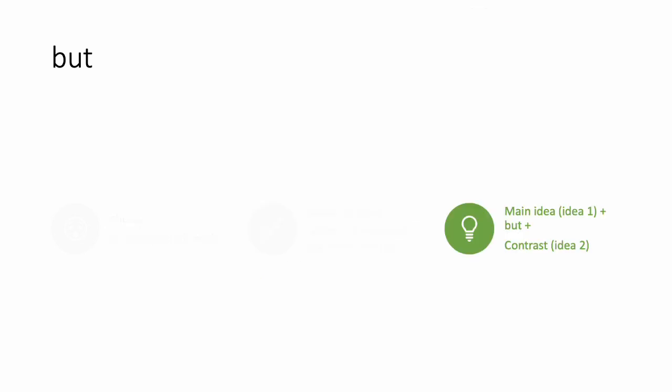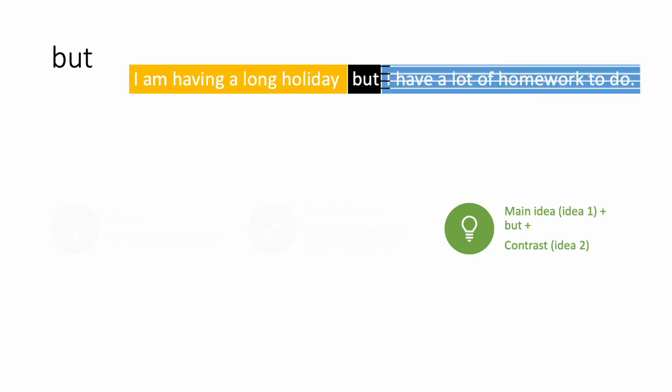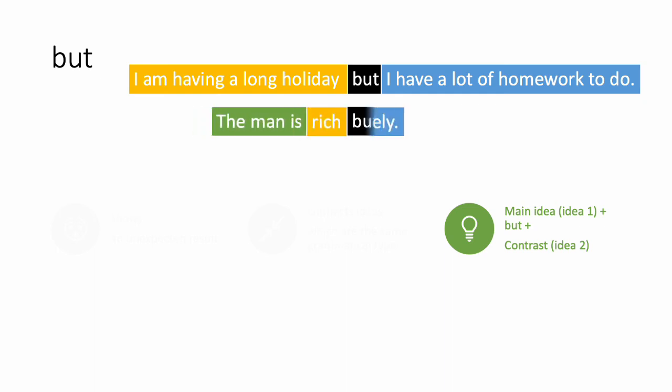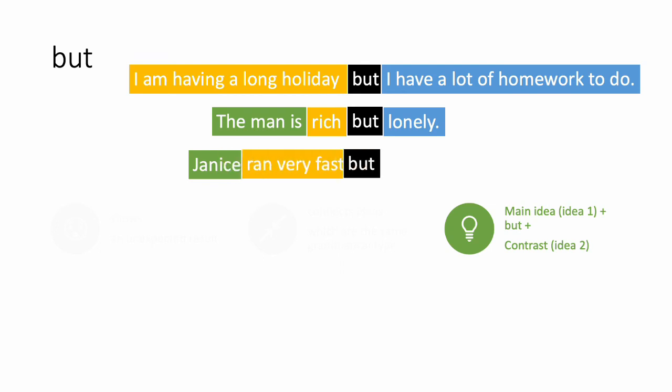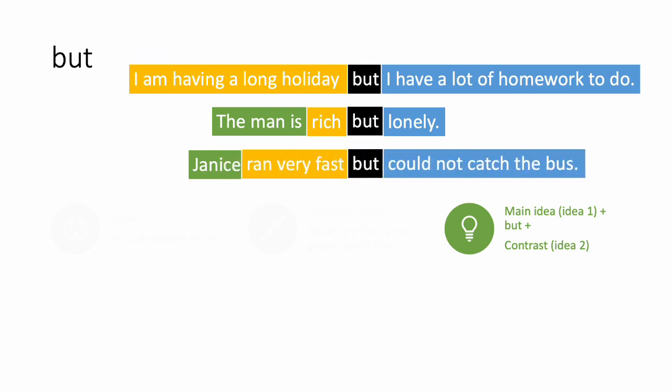The next point is how to write but sentences. What are the forms? There is only one form you can write. So we have just talked about 3 example sentences. Let's have a look at them again. I'm having a long holiday, but I have a lot of homework to do. The man is rich, but lonely. Janice ran very fast, but could not catch the bus.